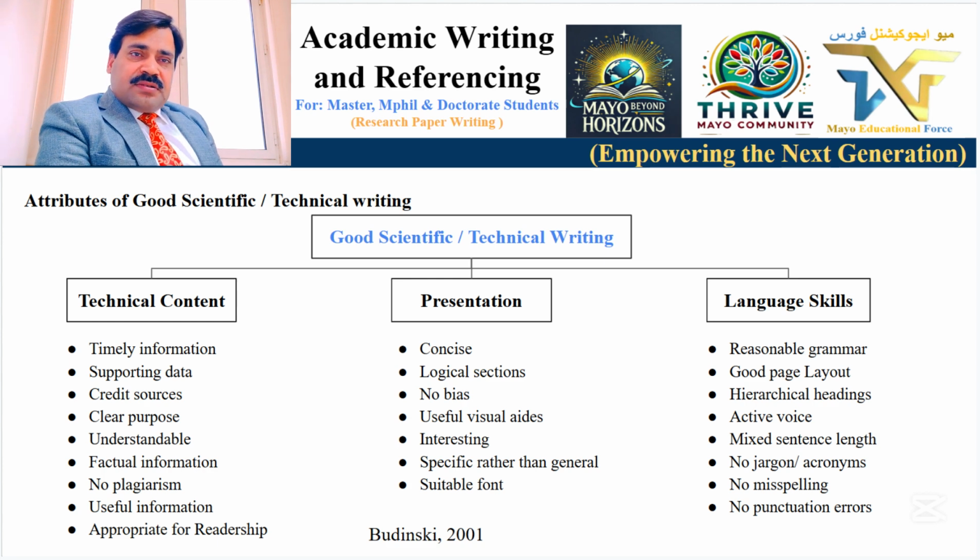Use both active and passive sentences, and mix the sentence lengths: not too long, not too short. No jargon or acronyms, no misspellings, no punctuation errors. These are the main important things in language skills that you have to take care of in your technical writing.